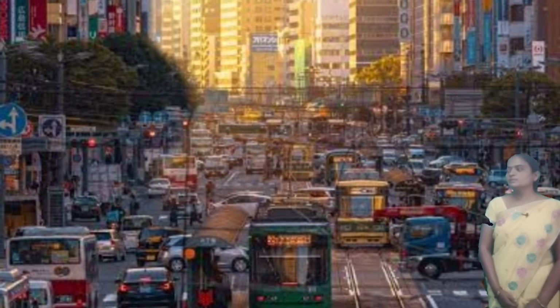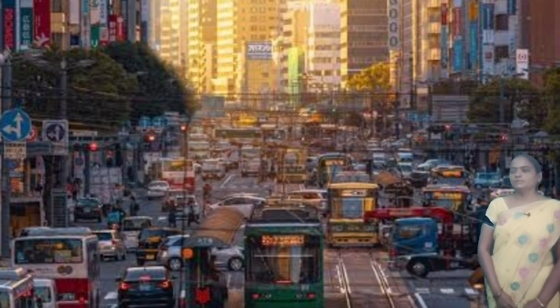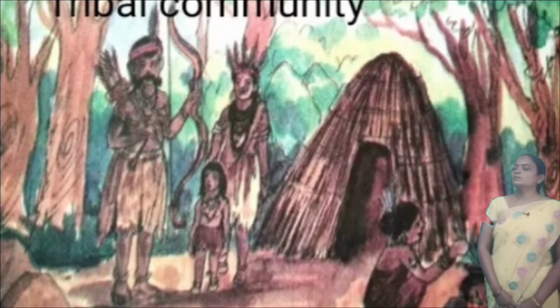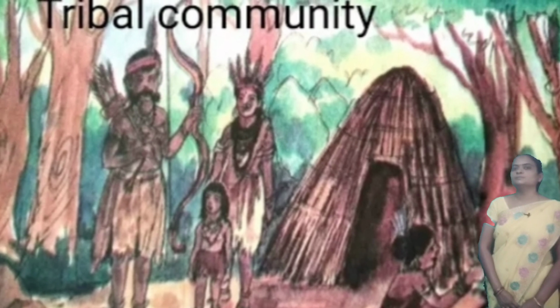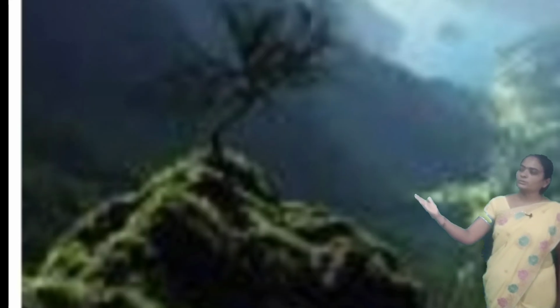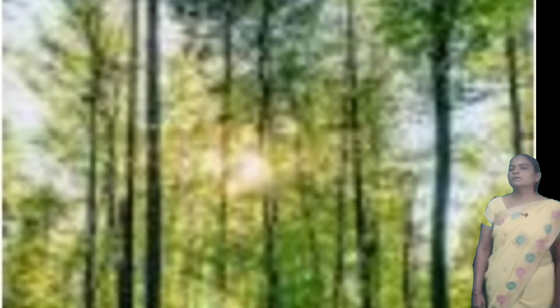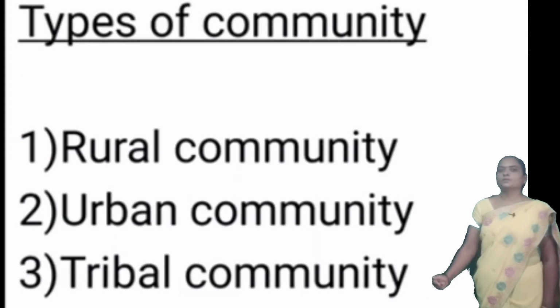These are the aspects we can identify in an urban community. And here there is a picture of a tribal community. Only a few aspects we can identify in this picture: human beings, rocks, mountains, forest and big trees. These are the 3 types of community.